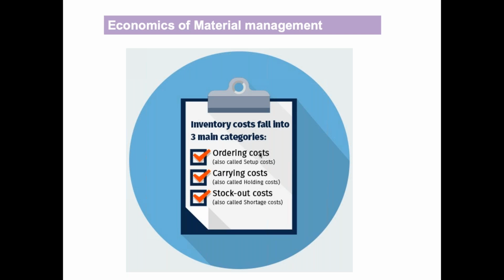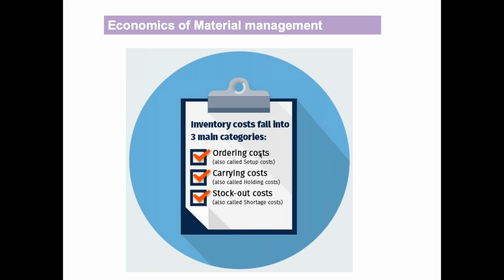After that, carrying cost or holding cost. If we are renting a place and storing the drugs in it, that is the cost due to holding of the drugs. In this example, that is carrying cost.